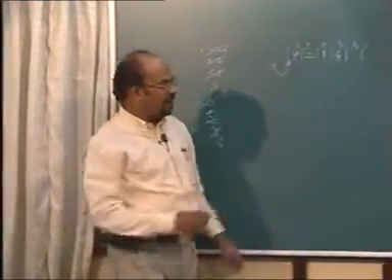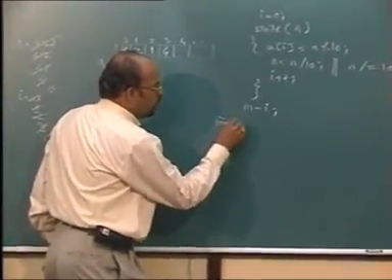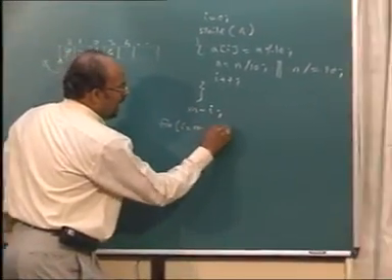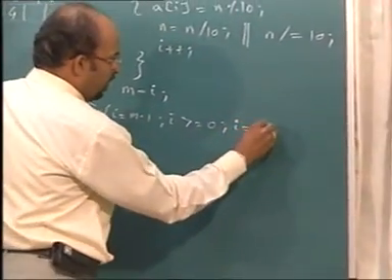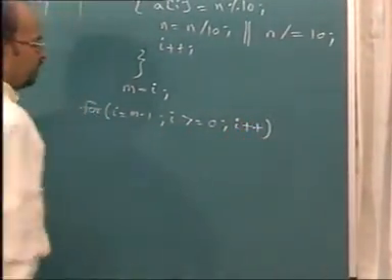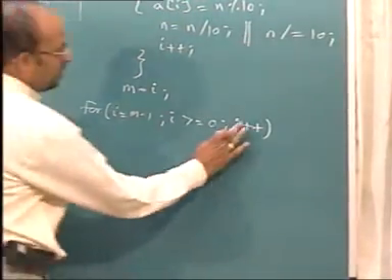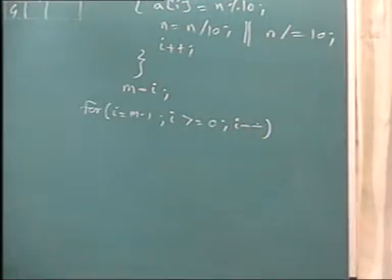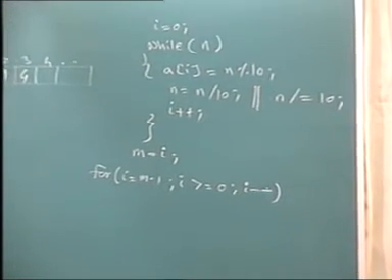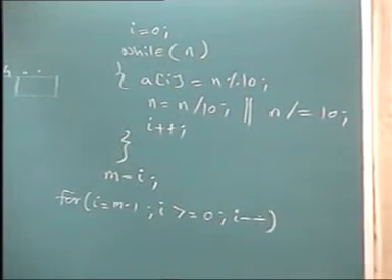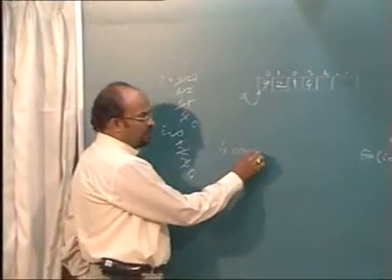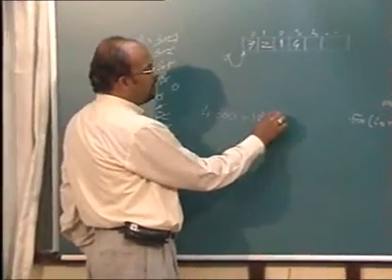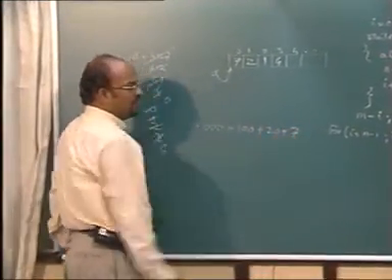If you just print it, see, if I go for a loop for i equal to m minus 1, i greater than or equal to 0, i minus minus, that means I am coming from this direction. I am expecting the output as 4000 plus 100 plus 20 plus 7. Can you give me this output?